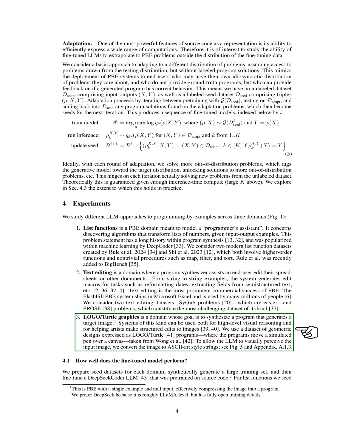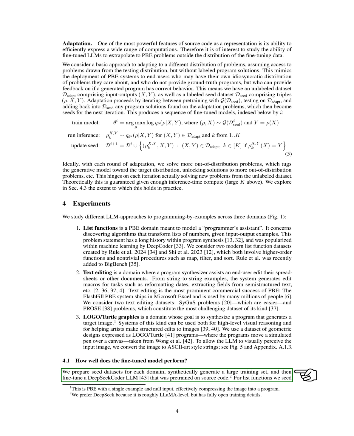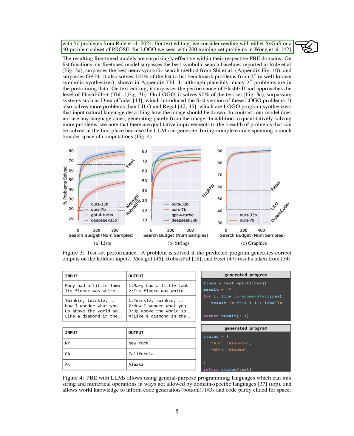Section: How well does the fine-tuned model perform? In this section, we prepare seed datasets for different domains, create a large training set, and fine-tune a DeepSeek Coder LLM that was pre-trained on source code. For list functions, we start with 50 problems from Rule et al. 2024. For text editing, we consider using either SciGus or a 40-problem subset of prose. For logo, we begin with 200 training set problems.